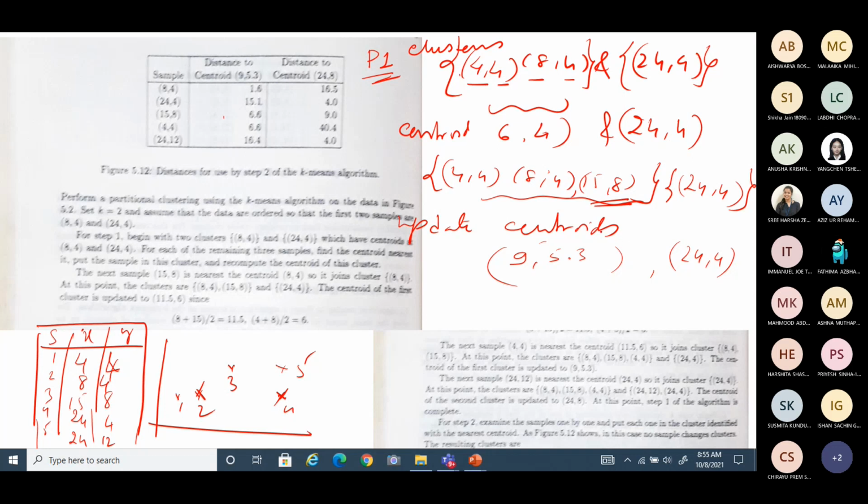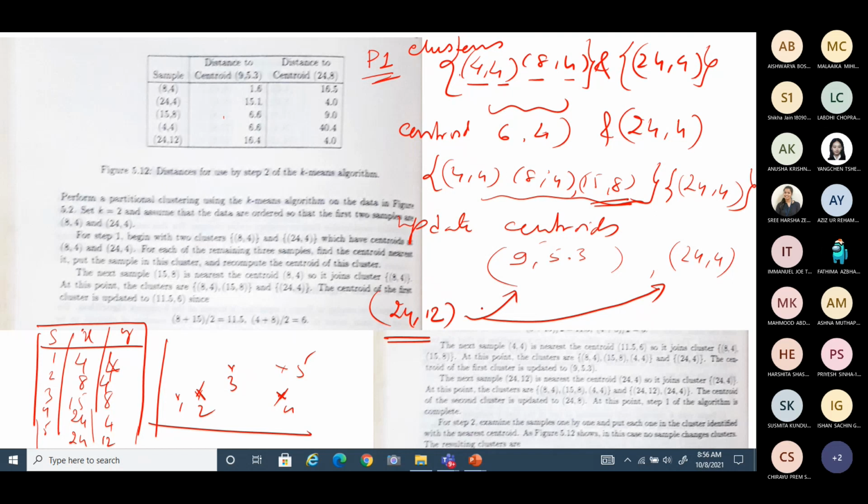Now there is one more point left out, that is 24. What is the other sample? 24.12. That is pending. Now with this sample, I have to recheck which centroid it is close to. Checking with the centroid, you will be grouping every time. Update the group, and immediately when you are updating, update the centroid until you complete grouping of all samples. All n minus k samples you have to add to the clusters. That is the procedure here.